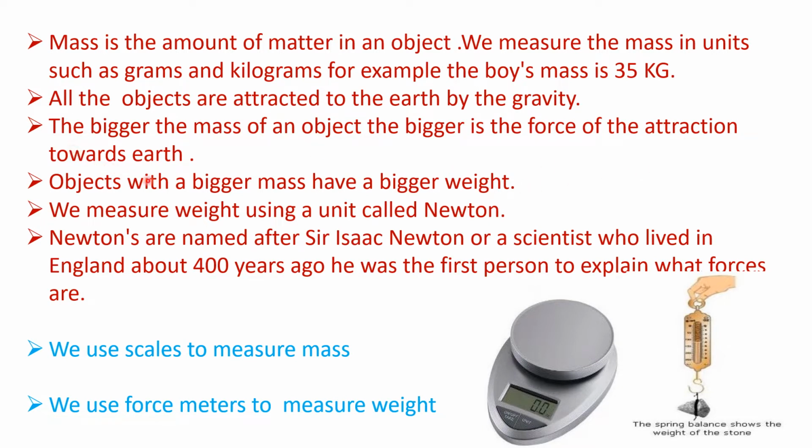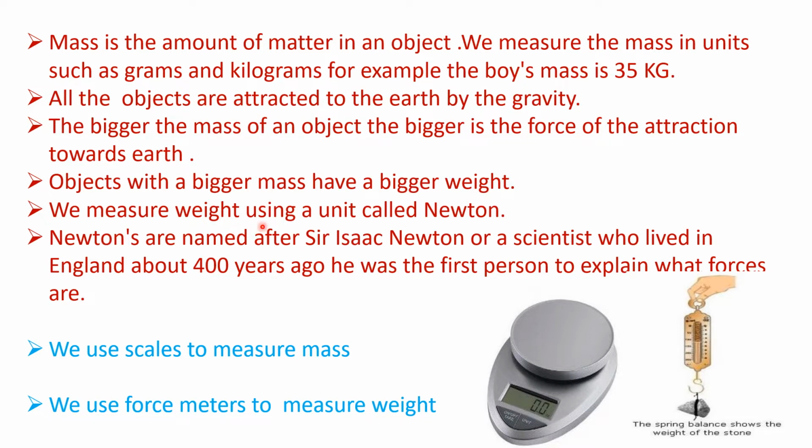If the object has a smaller mass, then less gravitational force is required. For example, earth has more gravitational force than the moon, because earth has a bigger mass than the moon.